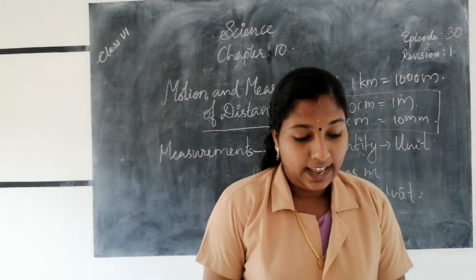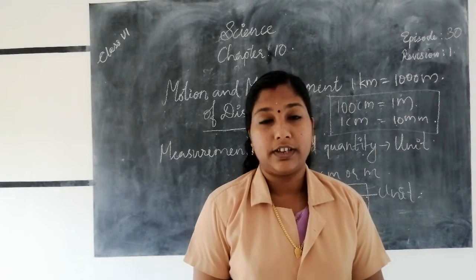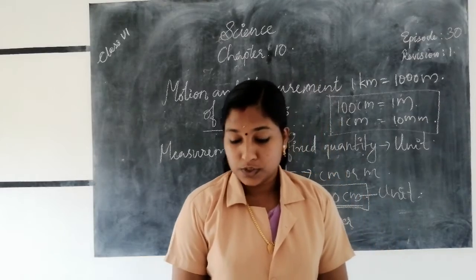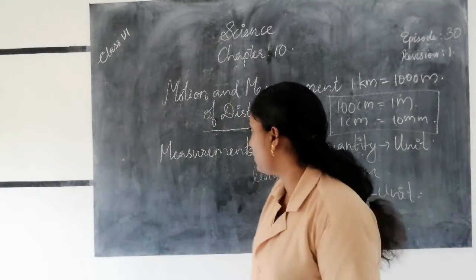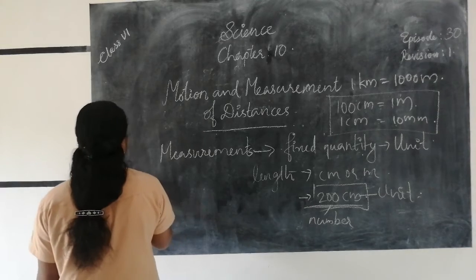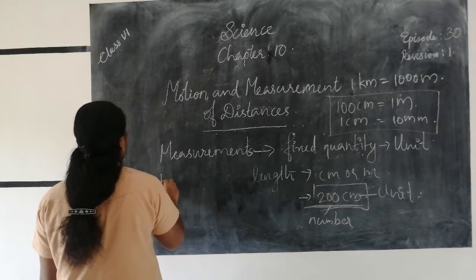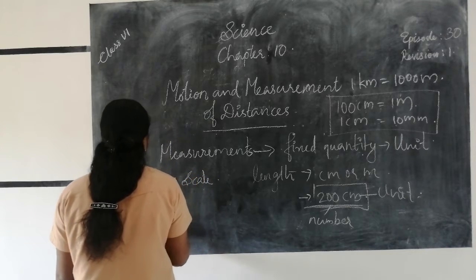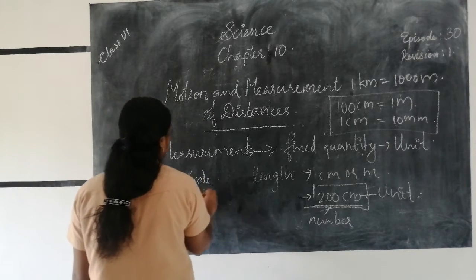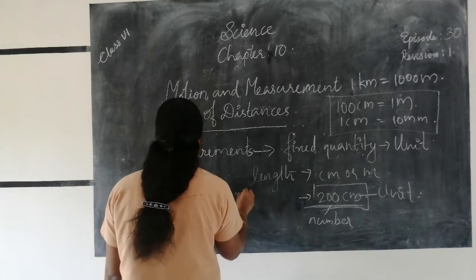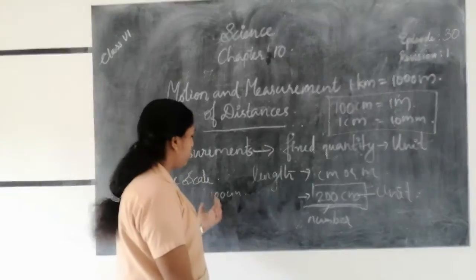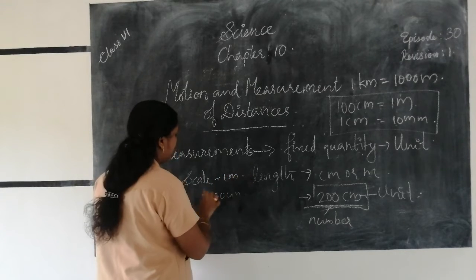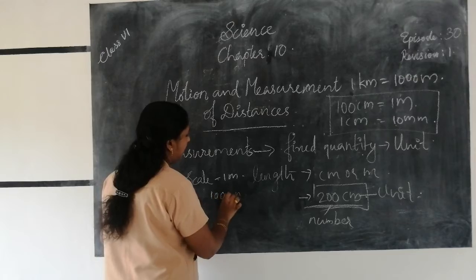We need to understand some steps to take care of when measuring the length of something. We use a meter scale for measuring length. Which instrument is used for measuring length? Yes, the meter scale. It contains 100 centimeters, and it is 1 meter long.